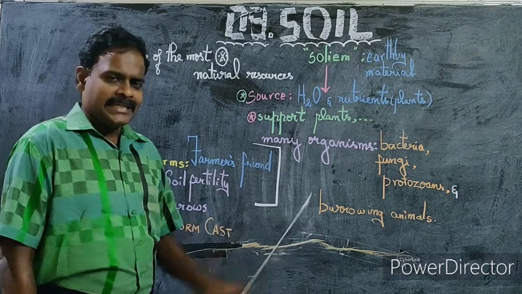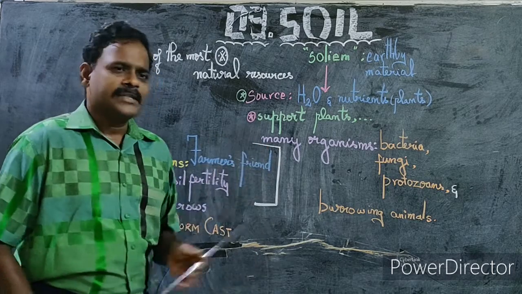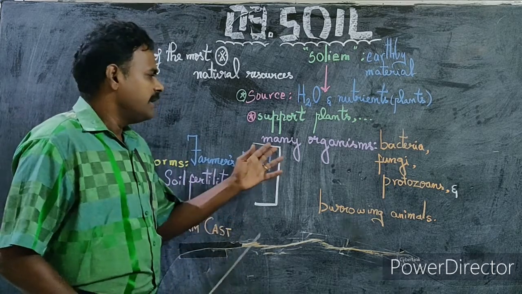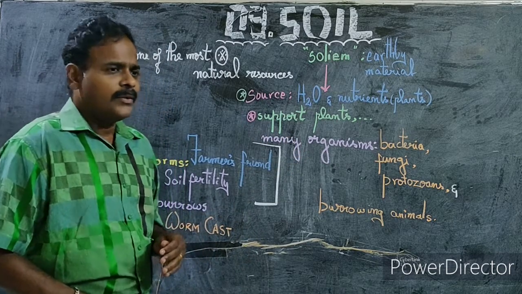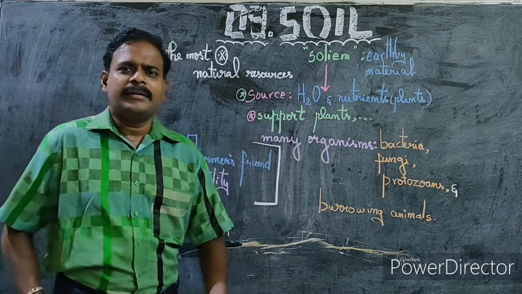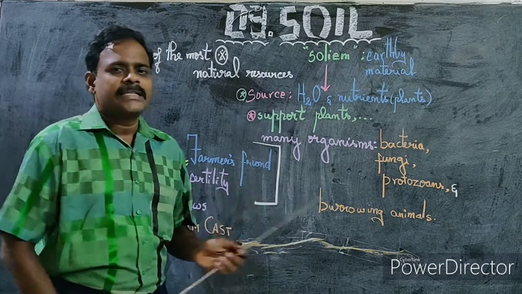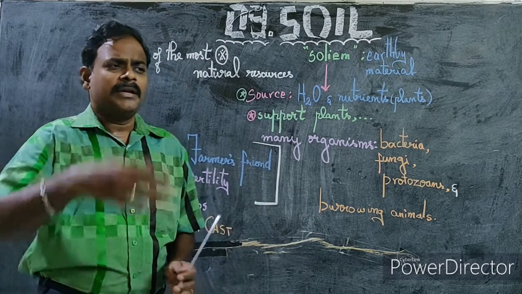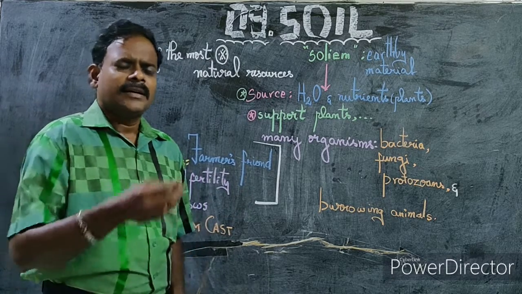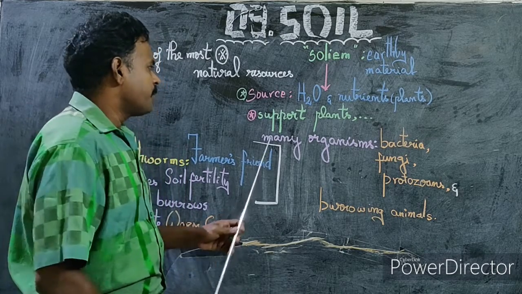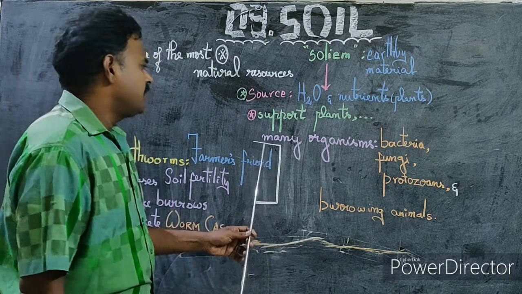Similarly, soil supports plants and various other organisms. Instead of saying many organisms, I would say every living organism needs the support of the soil. Without soil, I cannot stand. Without soil, no animals can live or stand. If you think deeply, you will find that soil supports all living organisms, whether aerial, terrestrial or aquatic. So soil supports plants, animals, humans and all other living organisms.